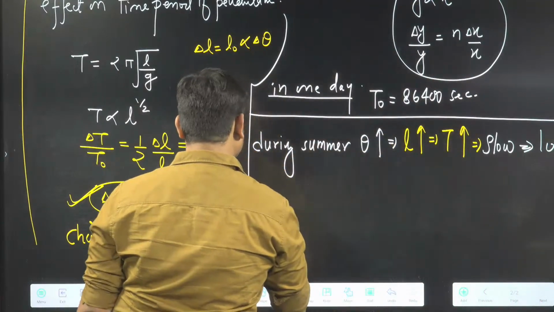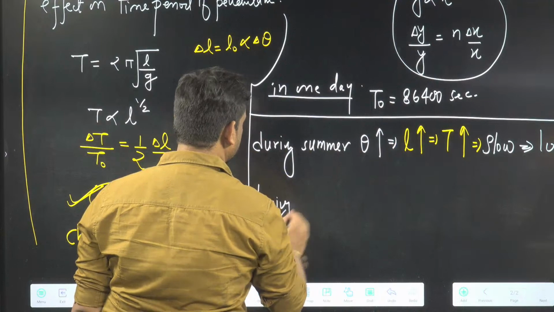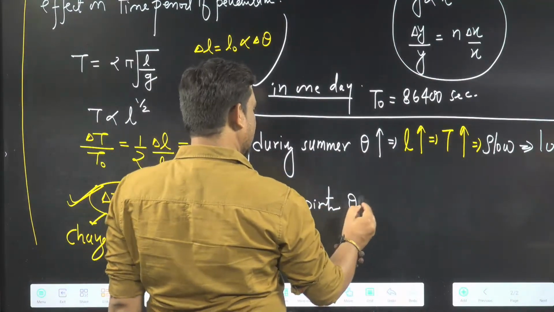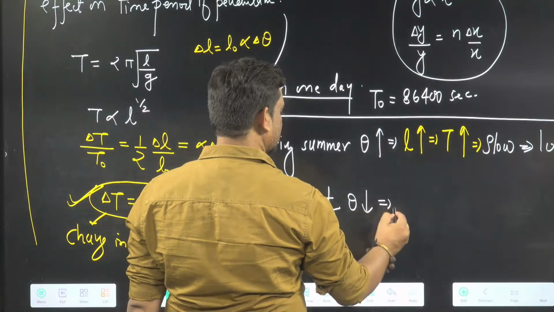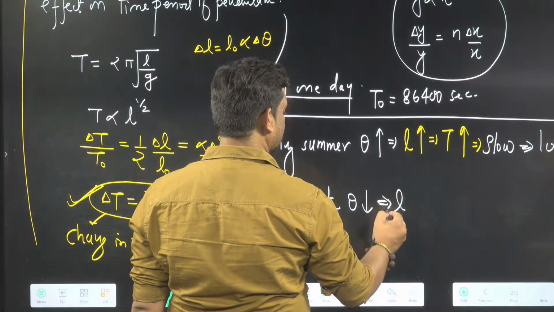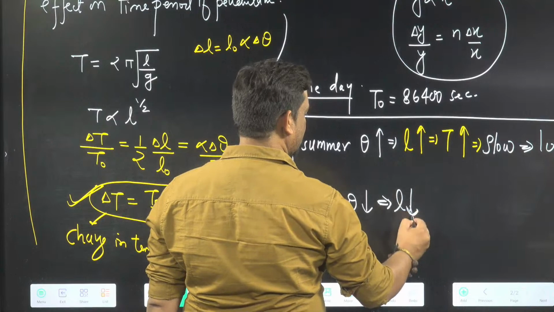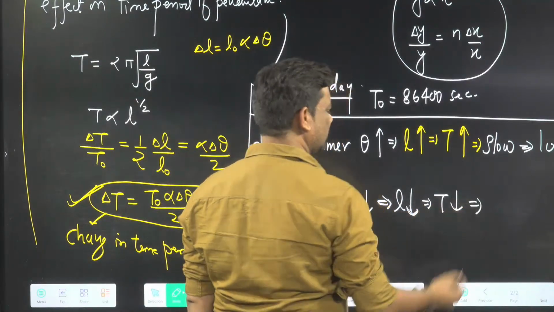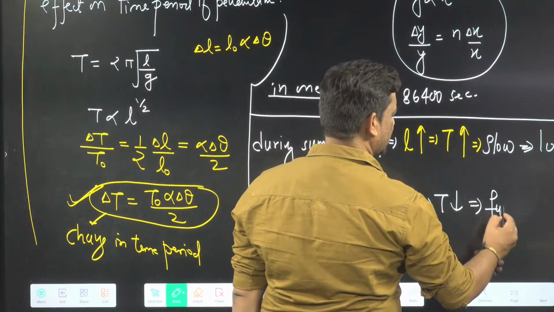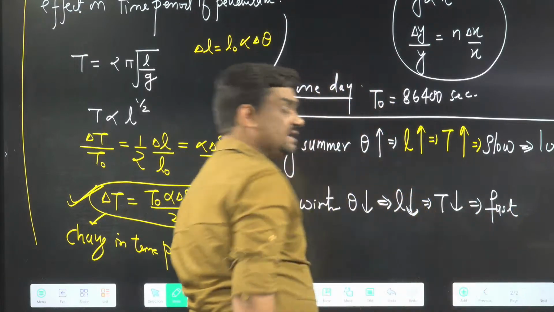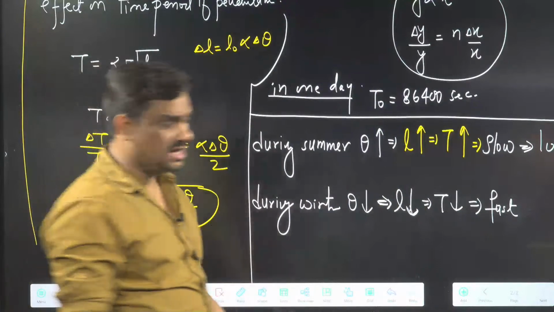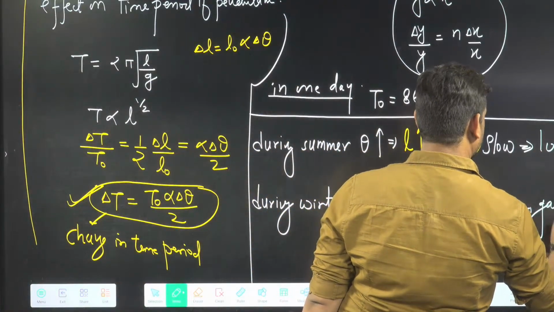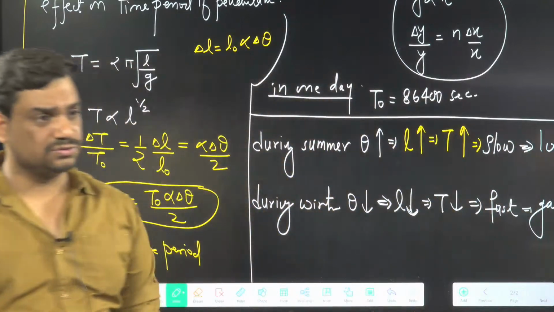If I say during winter, what will happen basically here? During winter, theta is actually less, so length will be less, then T will be less. T is less means it is taking lesser time, and taking lesser time is fast, and fast means it is going to gain here. So here it will gain. These are the two theoretical points.